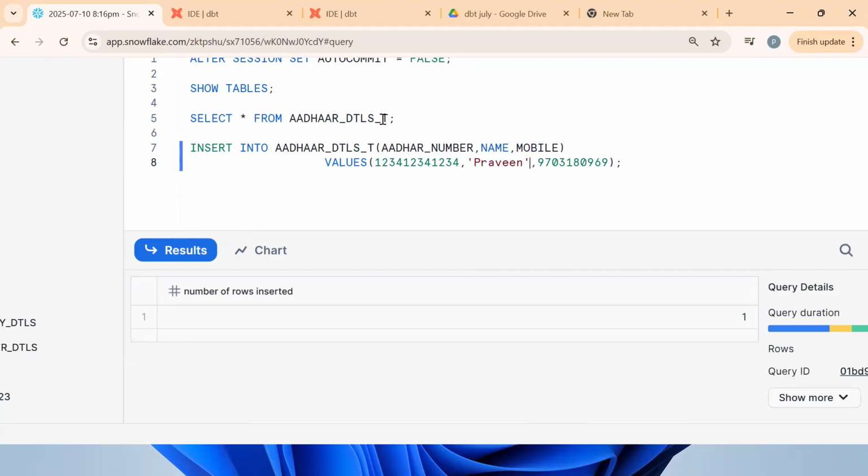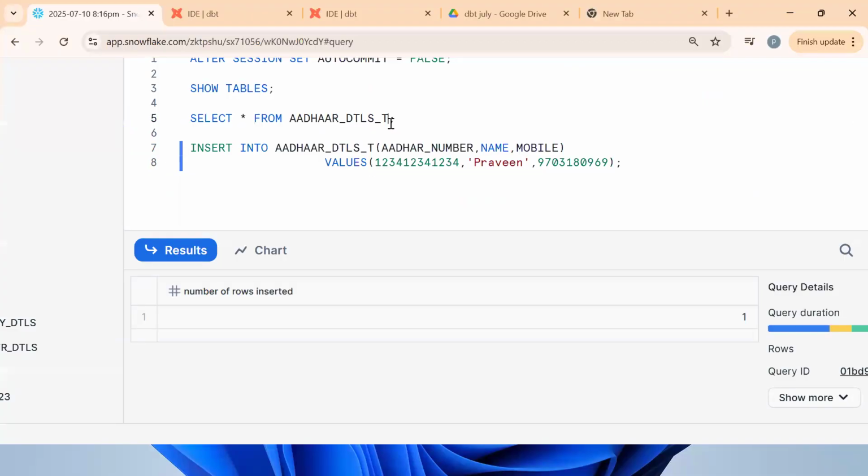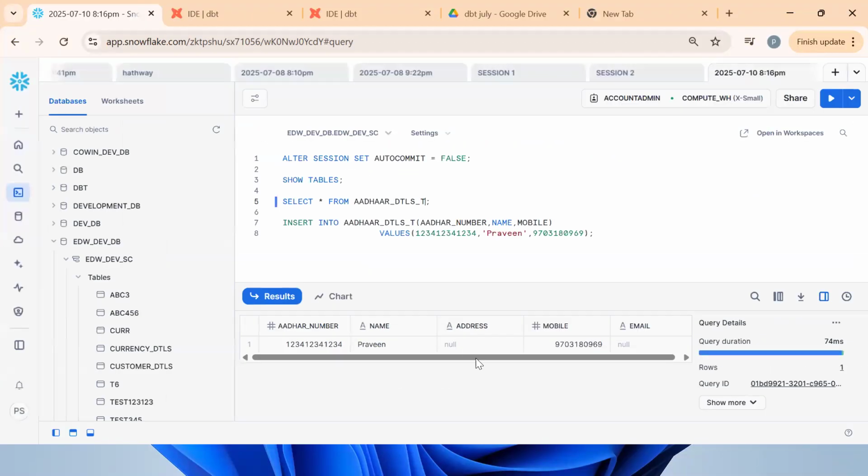See what happened now. We are populating. In my table we have 5 columns, but I want to populate only 3 columns. What will get populated by default in the remaining 2 columns? Null values will be populated. See what happened? The nulls are populated.